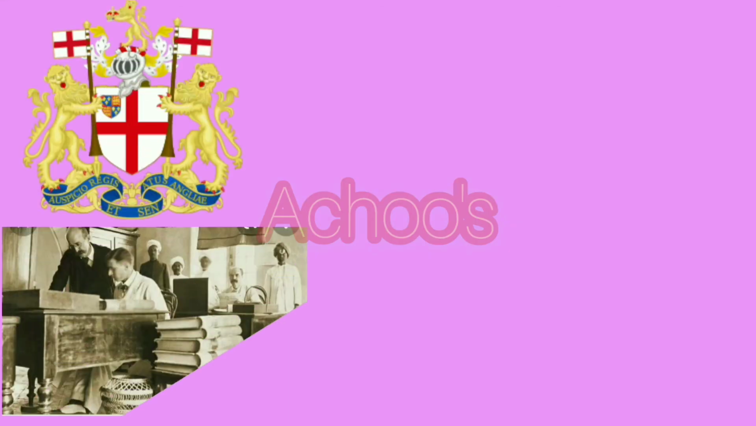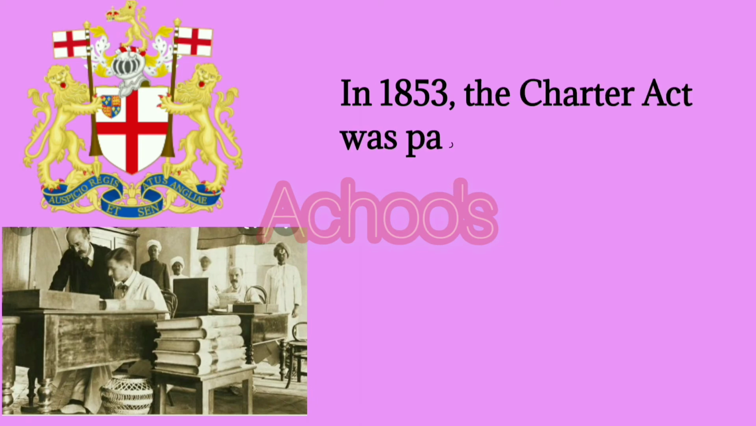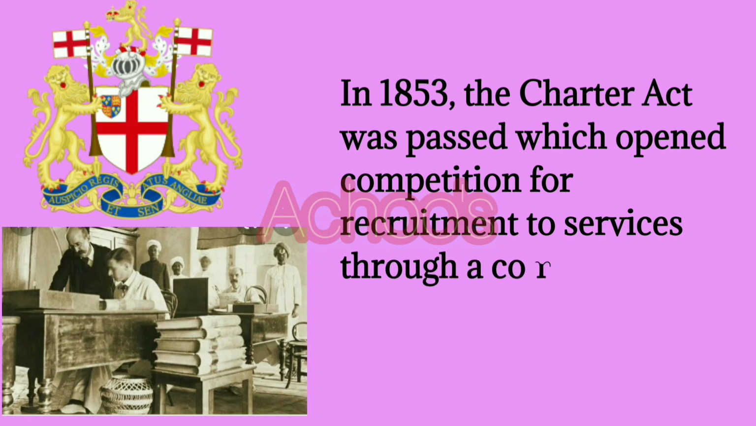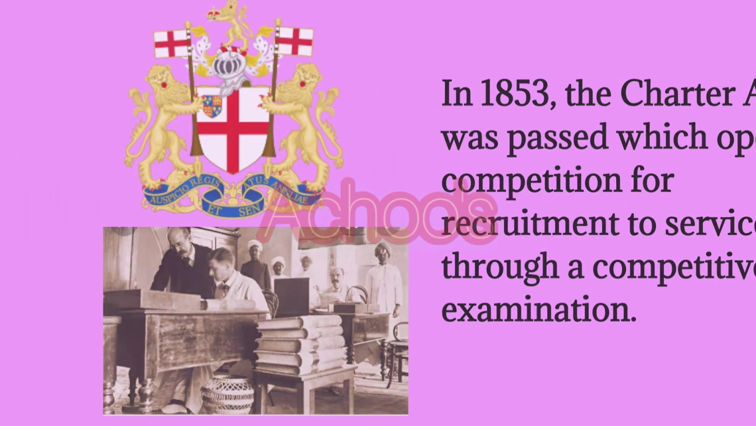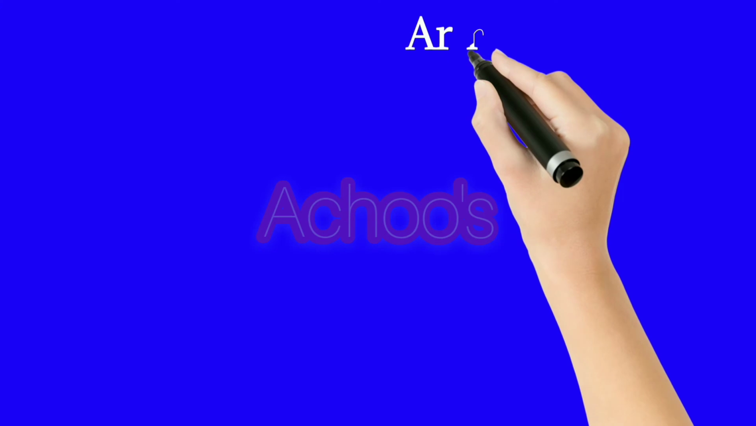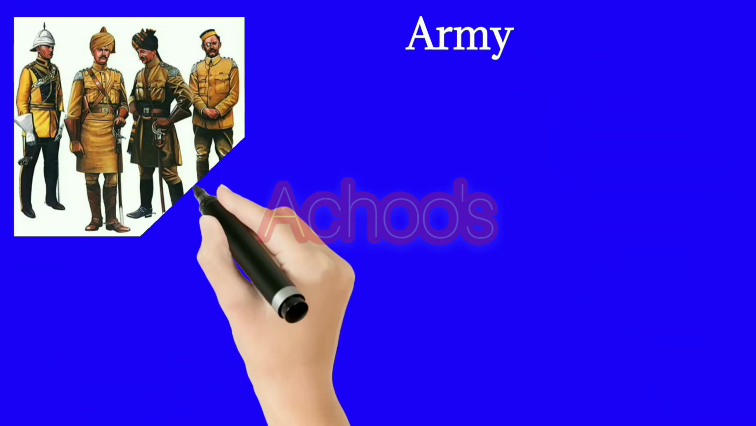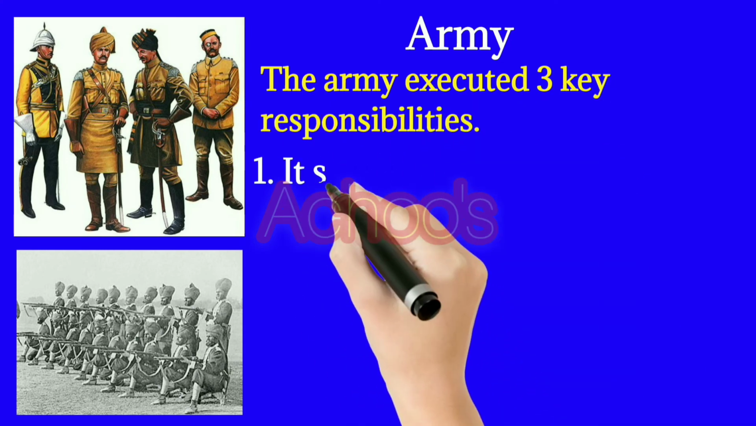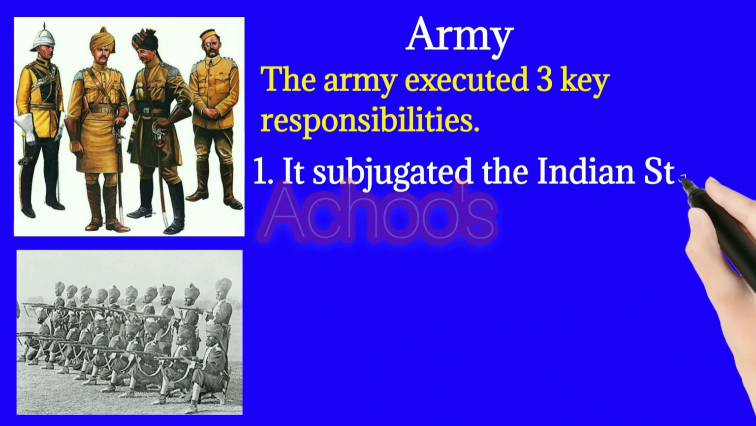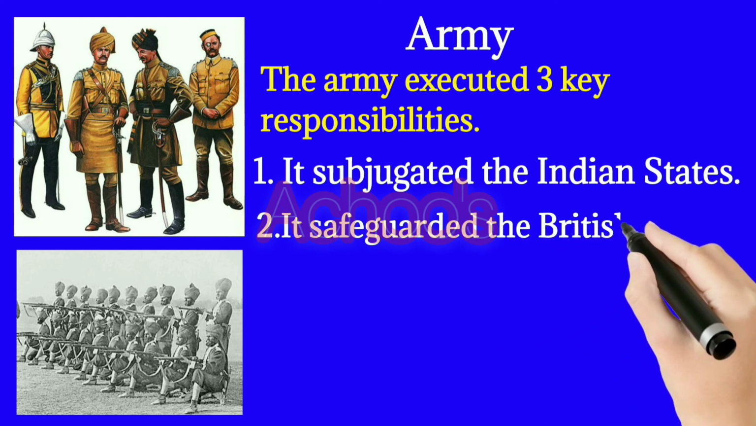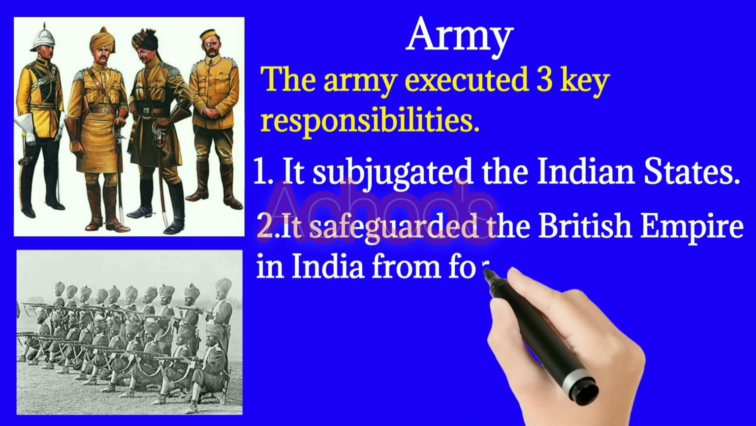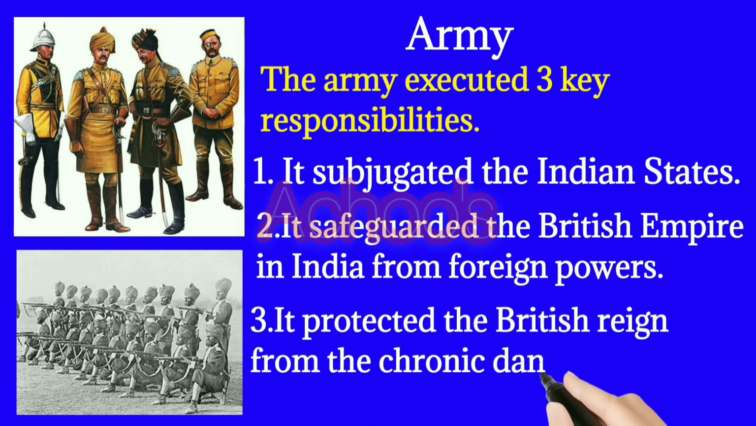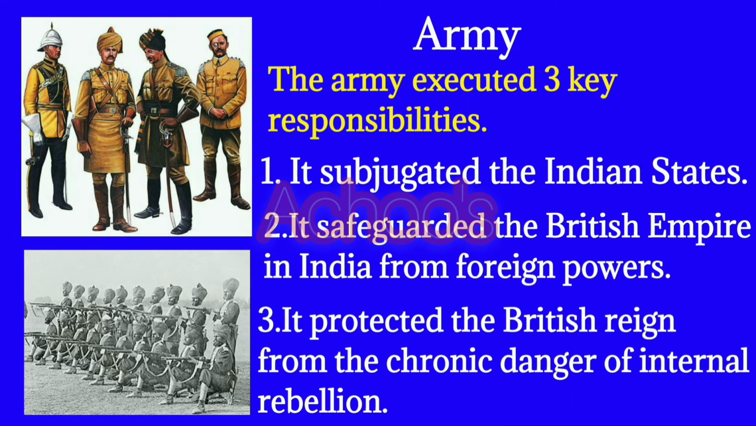In the year of 1853, the Charter Act was passed, which opened competition for recruitment to services through a competitive examination. Next one is the army. The army executed three key responsibilities. Firstly, it subjugated the Indian states. Secondly, it safeguarded the British Empire in India from foreign foes. Thirdly, it protected the British reign from the chronic danger of internal rebellion.